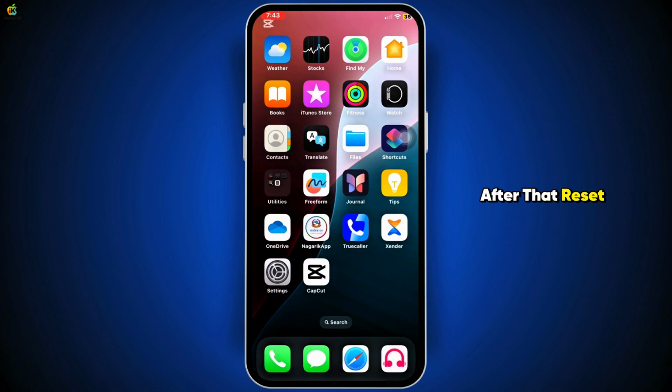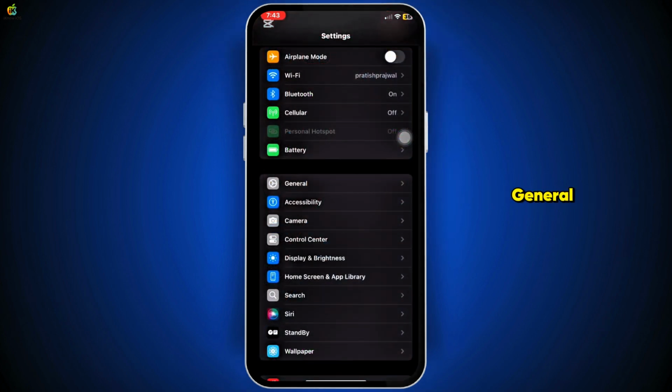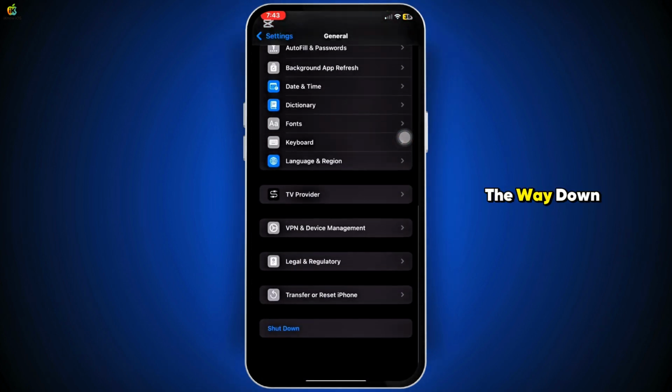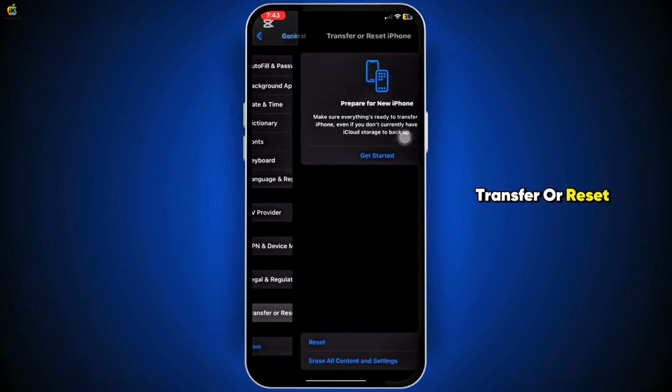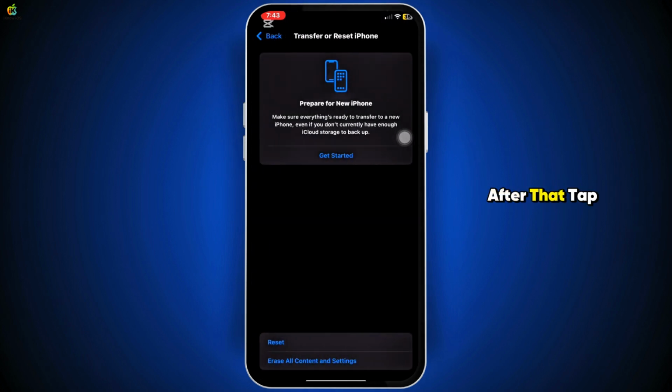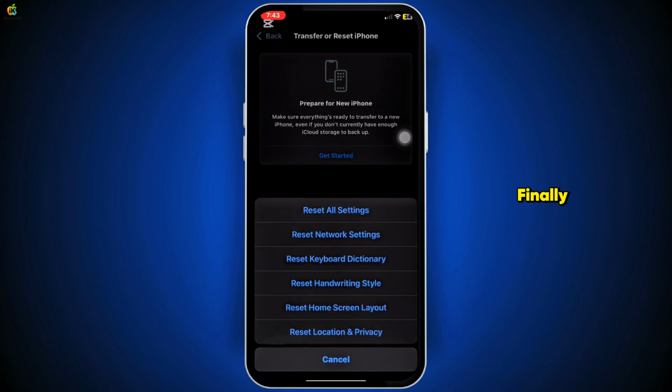After that, reset all settings. If the problem continues, go to your Settings app and tap on General. Then, scroll all the way down and tap on Transfer or Reset iPhone. After that, tap on Reset and finally choose Reset all settings from the options. This will not delete your data, but it will reset system settings, which might solve the crash issue.